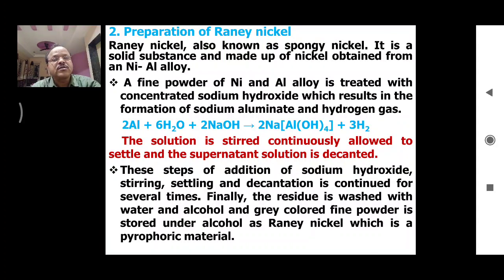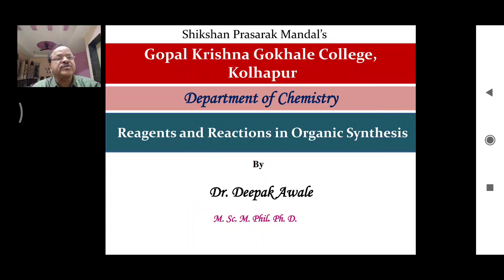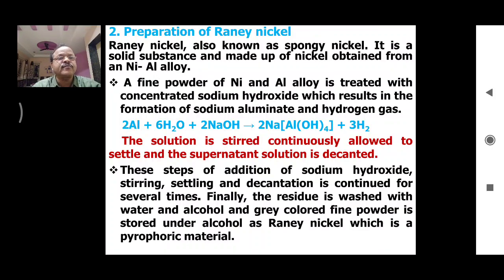These steps of addition of sodium hydroxide, stirring, settling and decantation are continued several times. Finally, the residue is washed with water and alcohol, and the grey colored fine powder is stored under alcohol as Raney nickel. Why is this grey Raney nickel powder stored under alcohol? Because it is pyrophoric in nature.